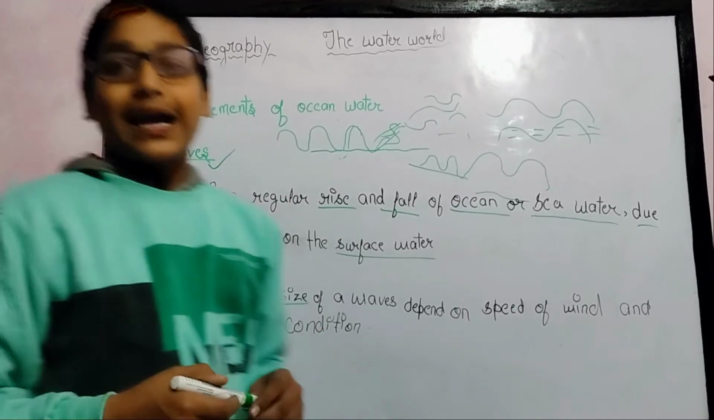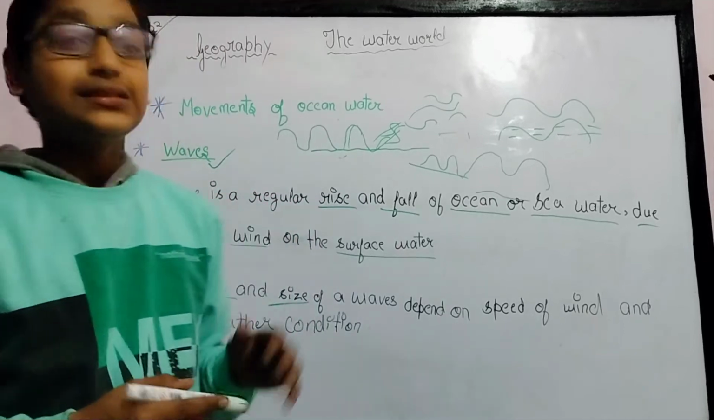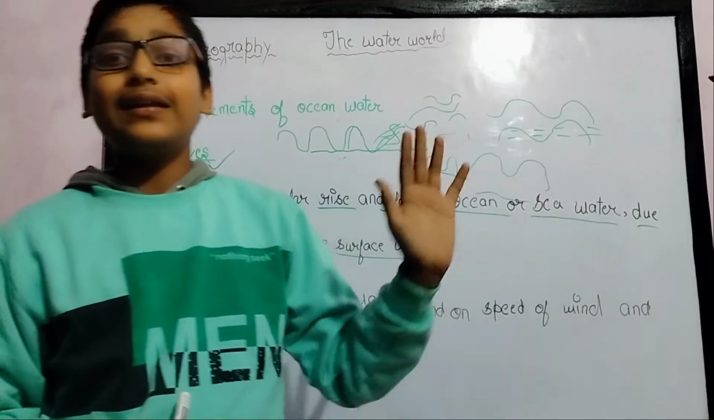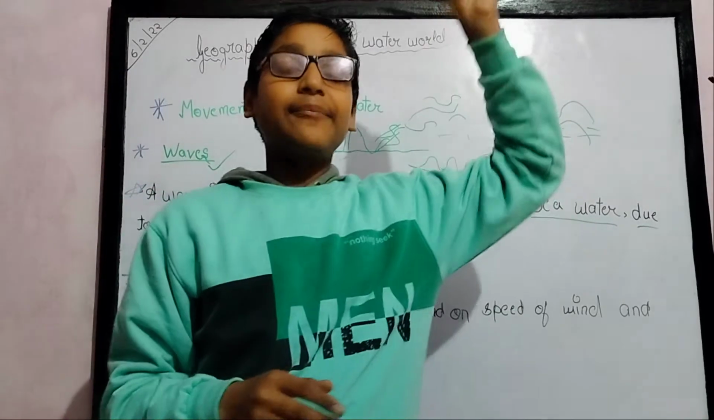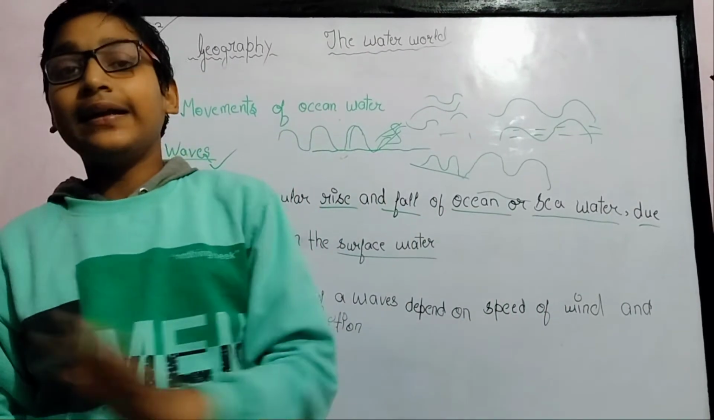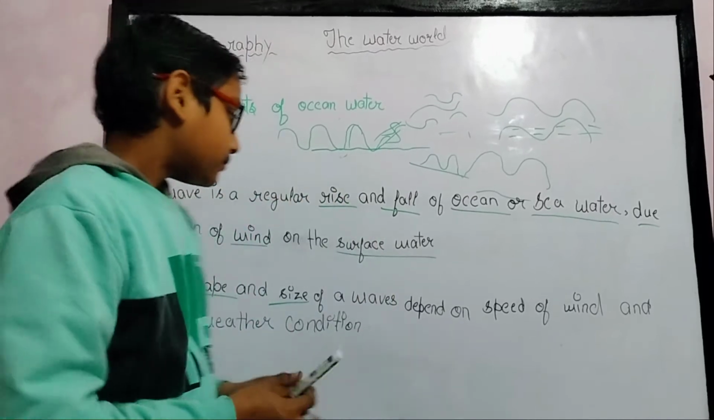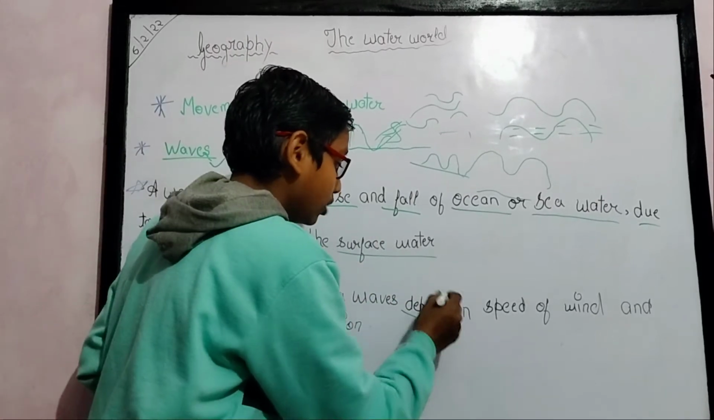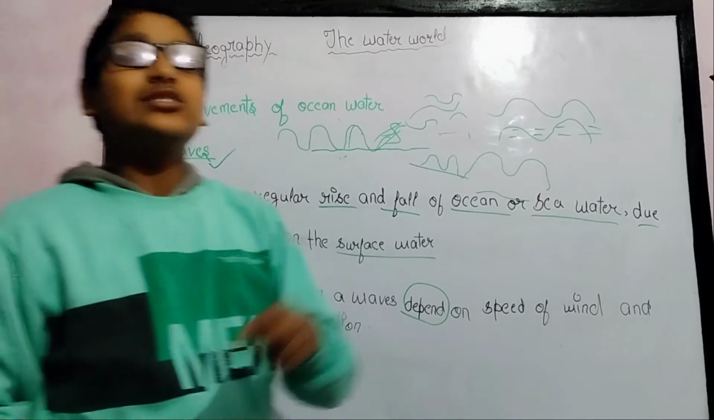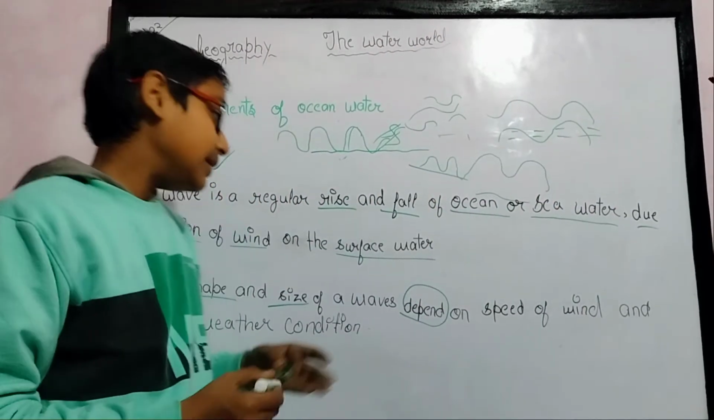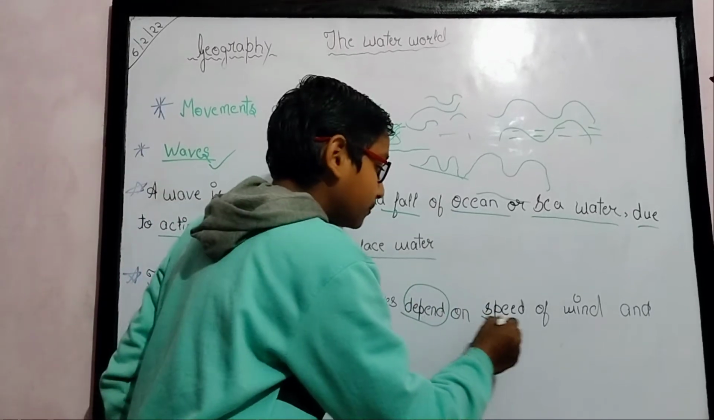Now, the shape and size of a wave. A wave is not of a fixed size, like only 10 meters high. It does not depend on how high the wind is, etc. It is dependent on the speed of the wind.